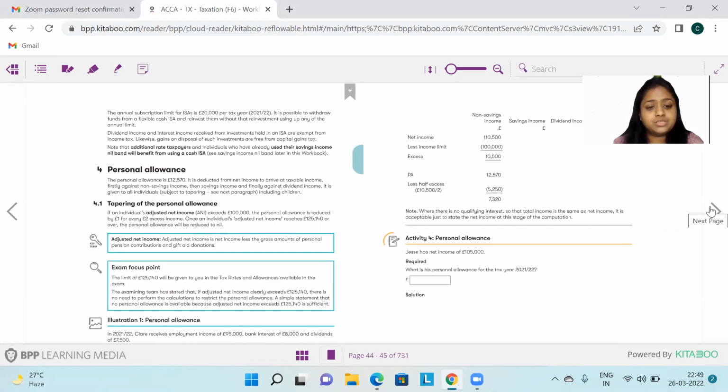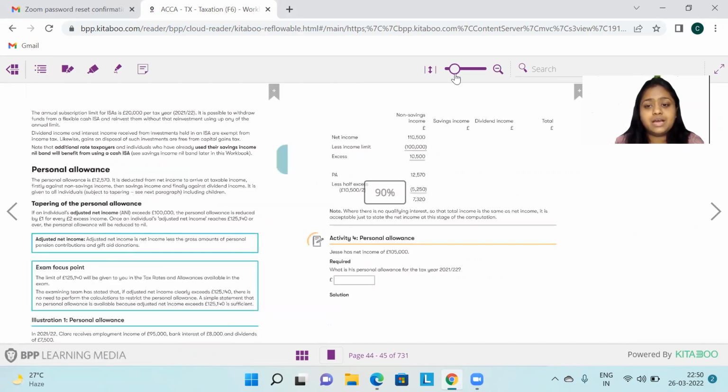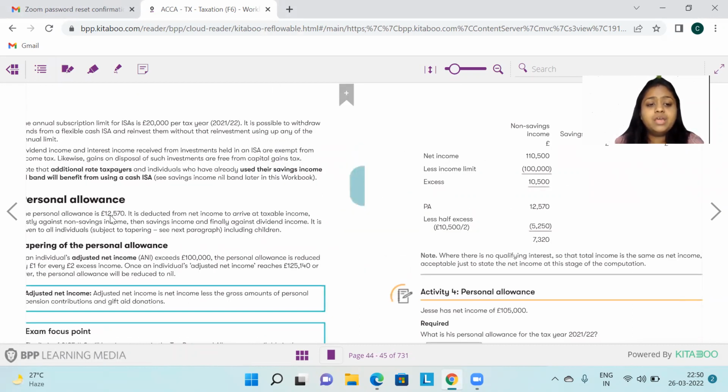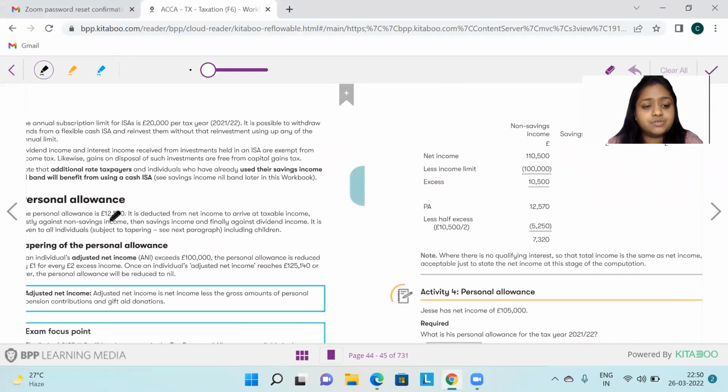Just some minor changes have taken place, like your personal allowance that we studied last as 12,500 has now increased to 12,570, as you can see here. Accordingly, all your calculations will increase in the same way.